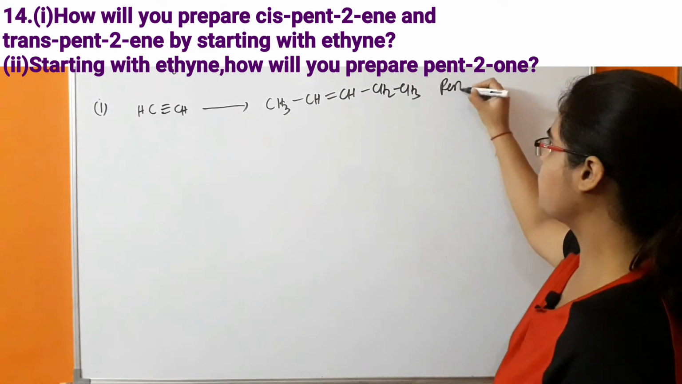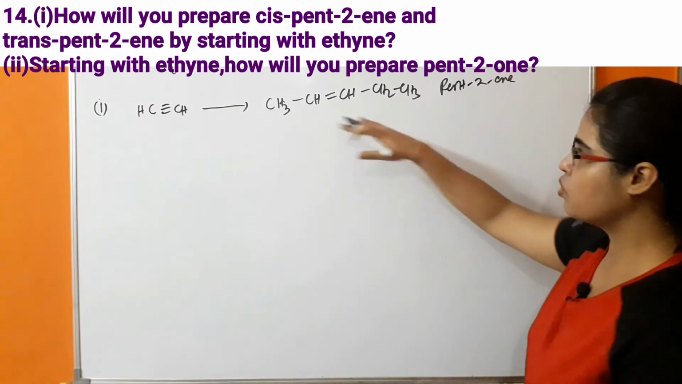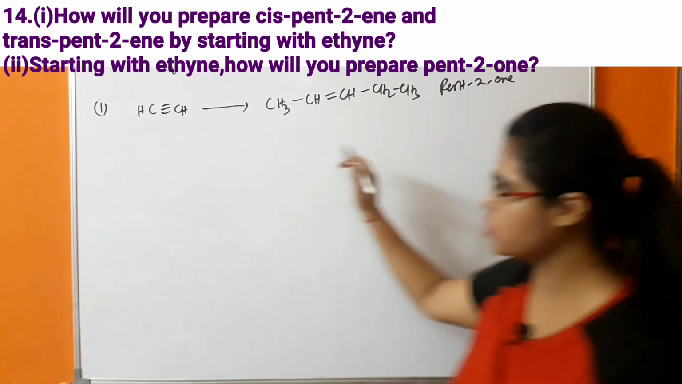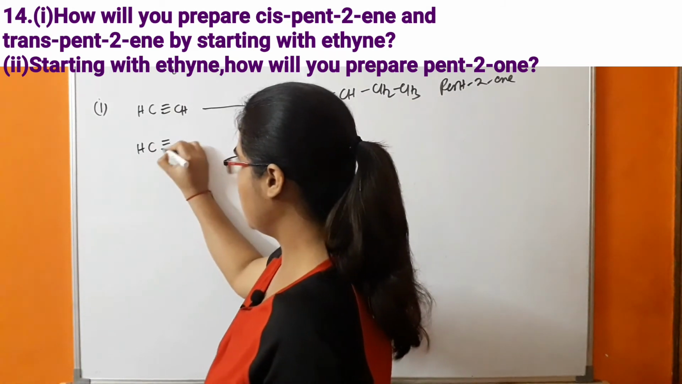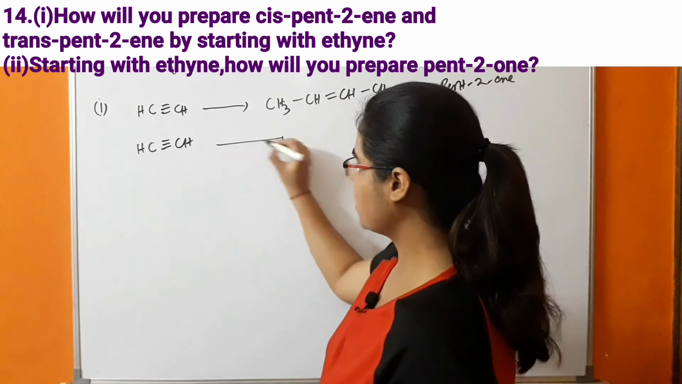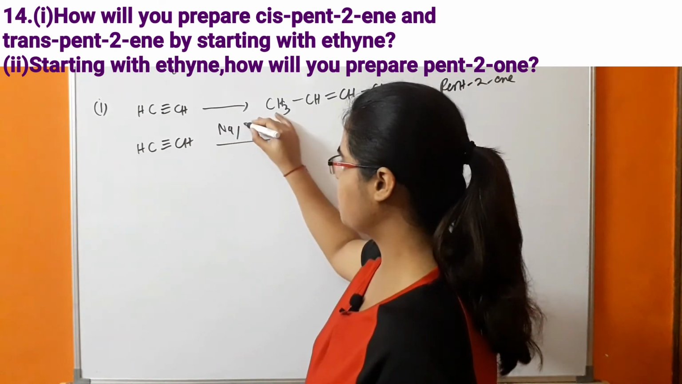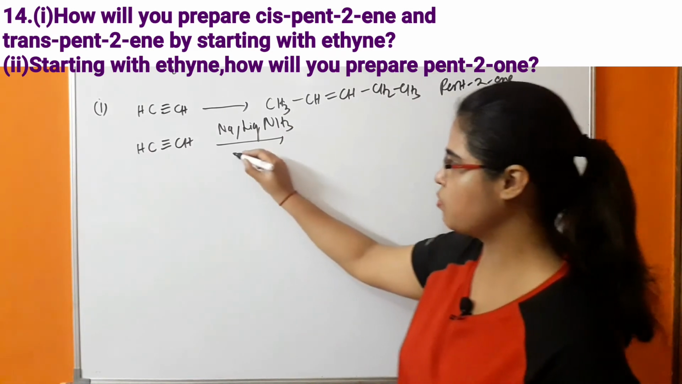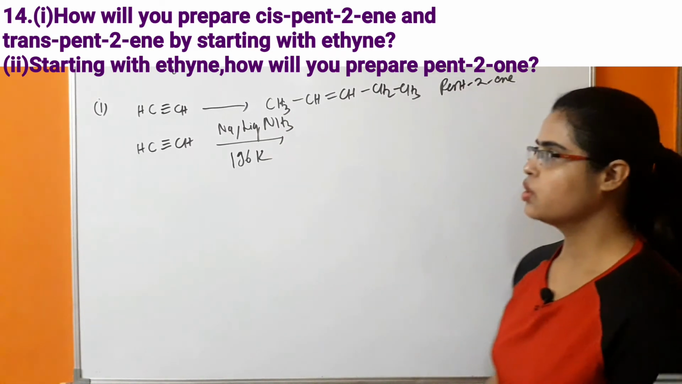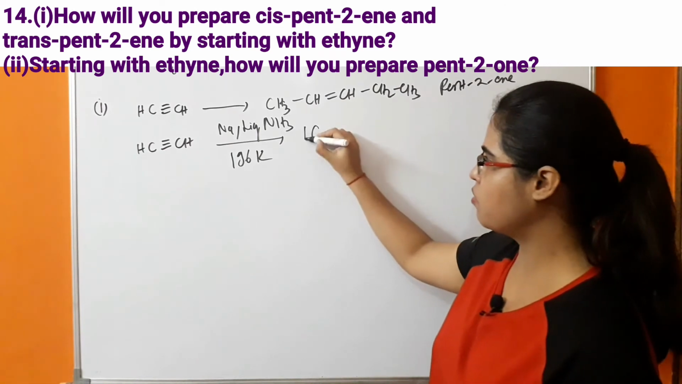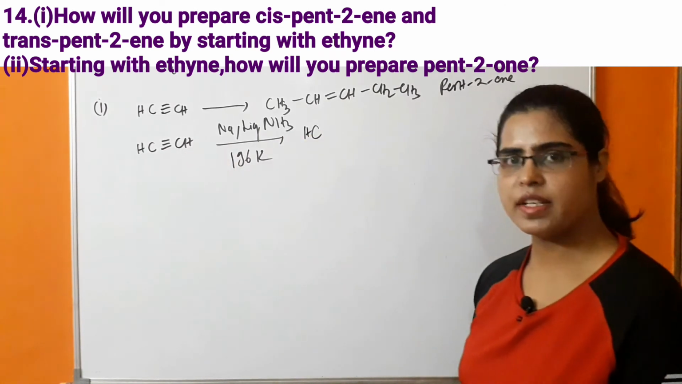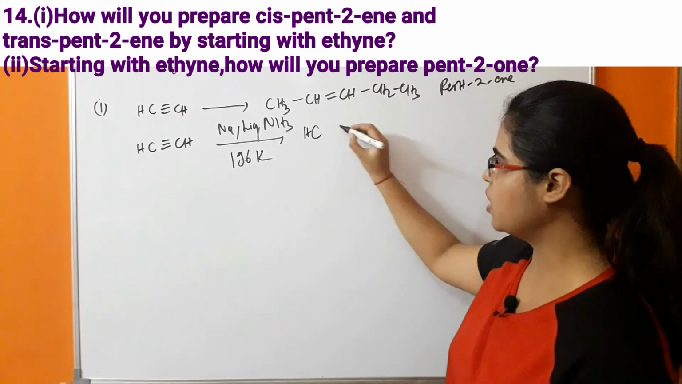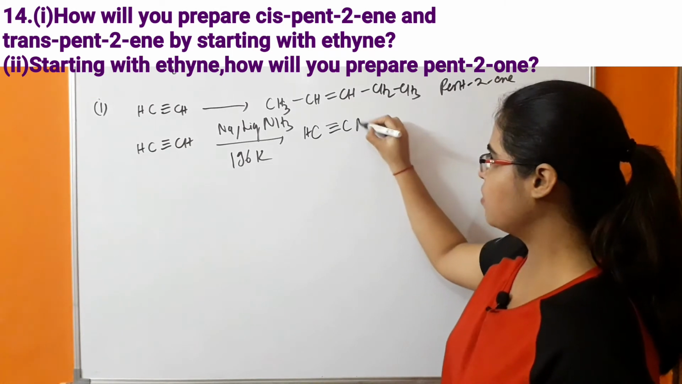This is pent-2-ene. So this is the product which we have to obtain. So let's see how the reaction will take place in this case. First of all, ethyne will react with sodium in the presence of liquid ammonia, and the temperature of the reaction is 196 Kelvin. We know that the hydrogen of acetylene is acidic, so there will be removal of H+. So there will be formation of sodium acetylide.